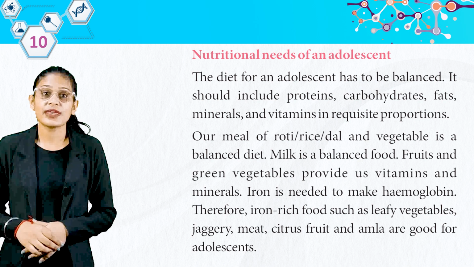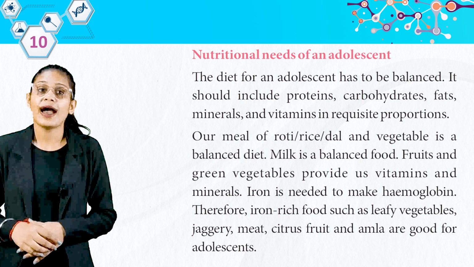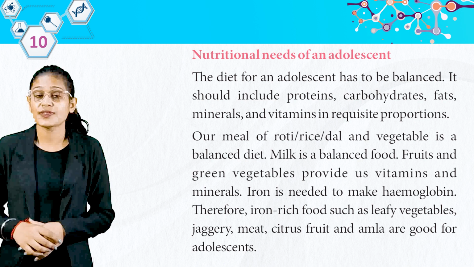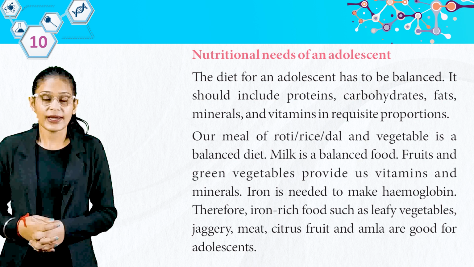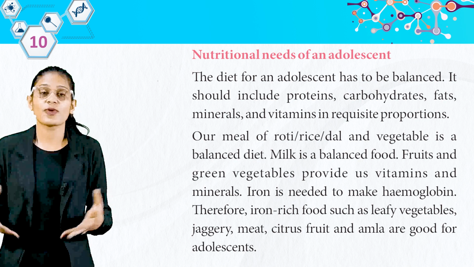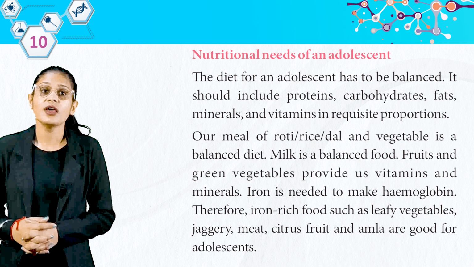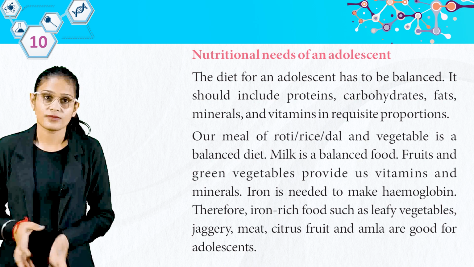Iron is needed to make hemoglobin. Therefore, iron-rich foods such as leafy vegetables, jaggery, meat, citrus fruits and amla are good for adolescents. So students, इस एज में आपको बहुत अच्छी डाइट जो है लेनी चाहिए और हमें बहुत अच्छा खाना खाना चाहिए.